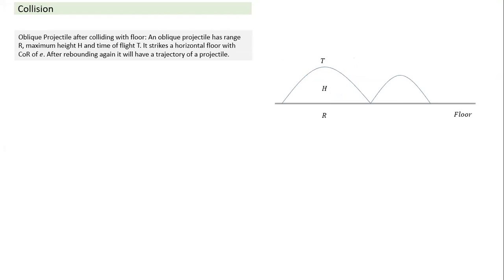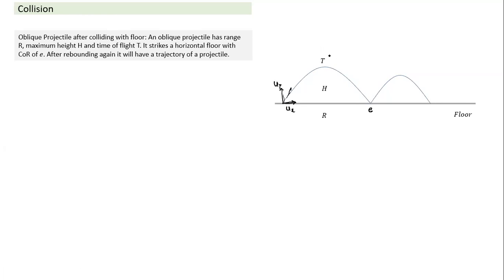Let's look at some examples of oblique collision. A very simple example: suppose we have a projectile, a typical projectile, and when we throw the projectile, it has some x component ux, and it has the y component of velocity uy. And for any projectile, these are three typical parameters. An oblique projectile has a range r, it reaches a maximum height h, and it has a time of flight t. It hits the floor, and the coefficient of restitution is e. So if it rebounds, like when you throw a ball, it has this kind of motion.